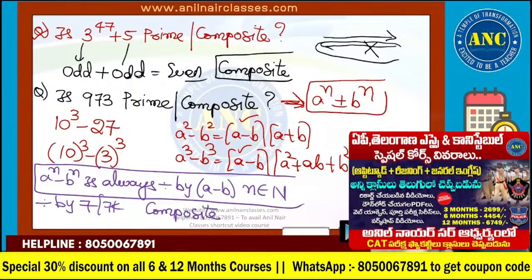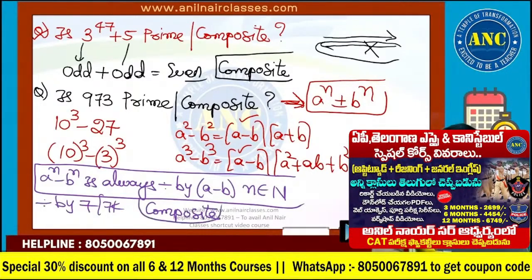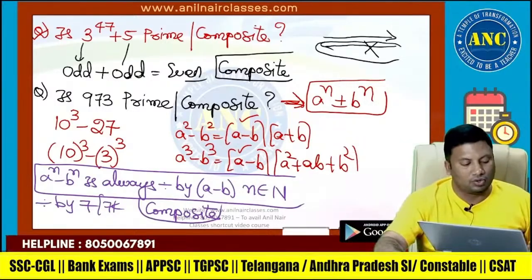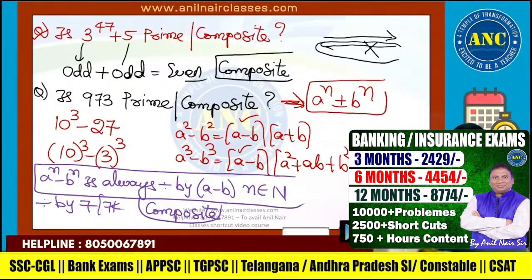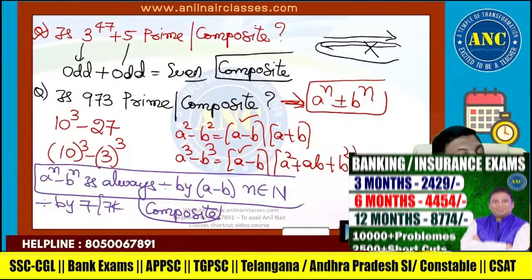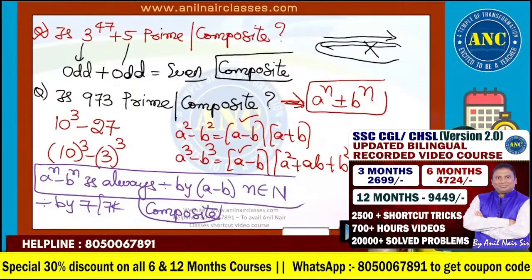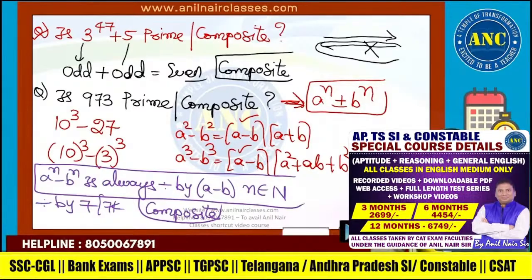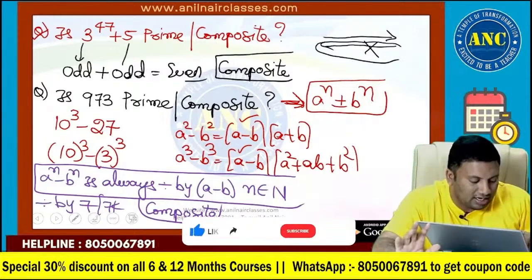This is how you should learn, right? If rule number 1 fails, then rule number 2. 10 cube minus 27. Try to see, not all the numbers can be written in the form a power n plus or minus b power n. Then we will go to the second rule. I hope the idea is clear. Next one.